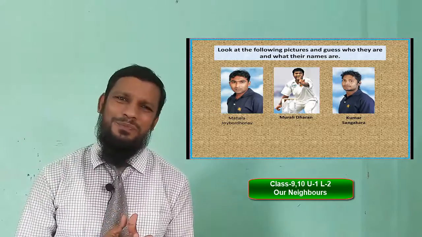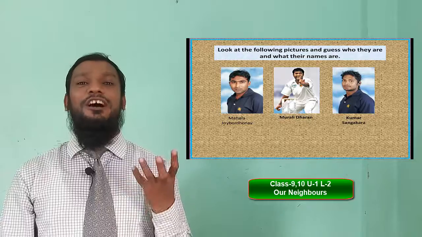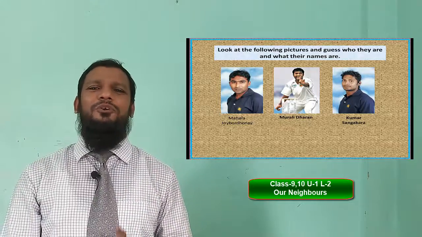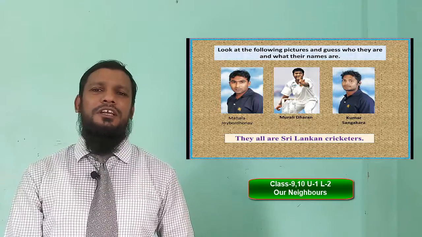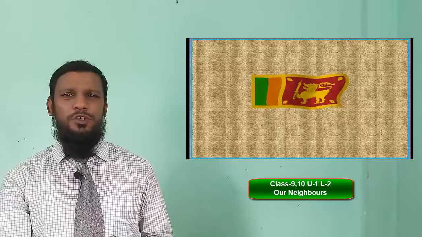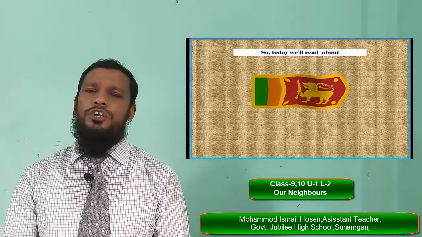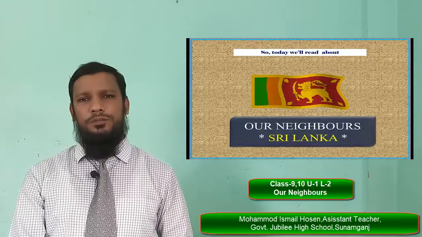Are they known to you? I think they are, because they are world famous cricketers. They are all Sri Lankan cricketers. Now the flag of Sri Lanka is waving here. So today we will read about our neighbor, Sri Lanka.